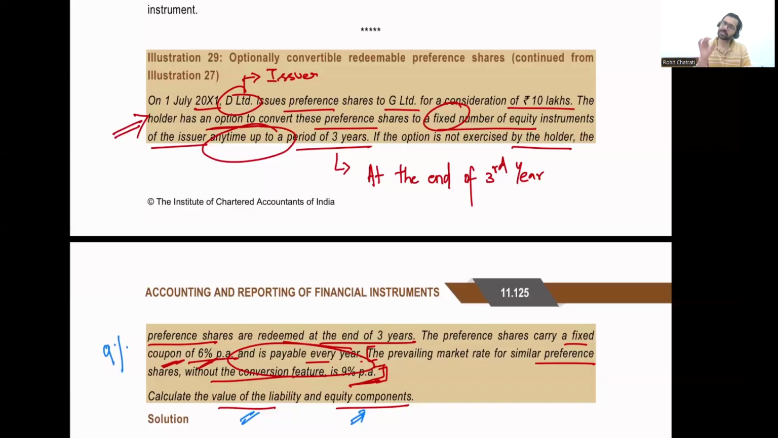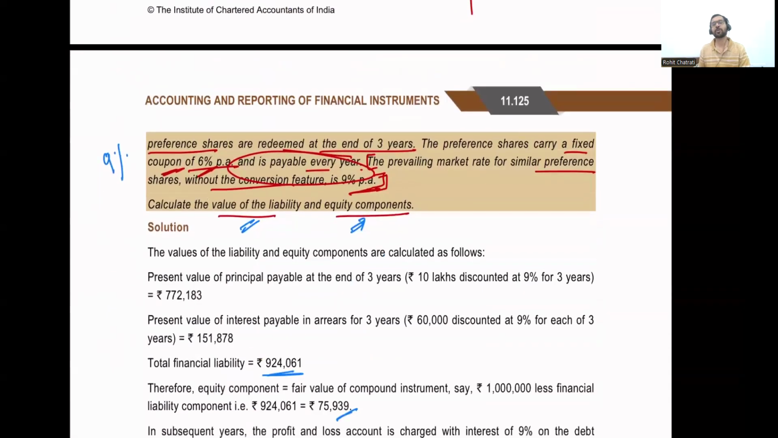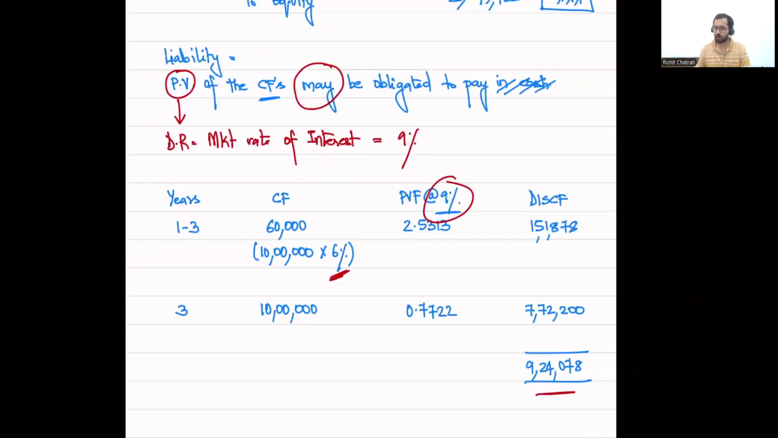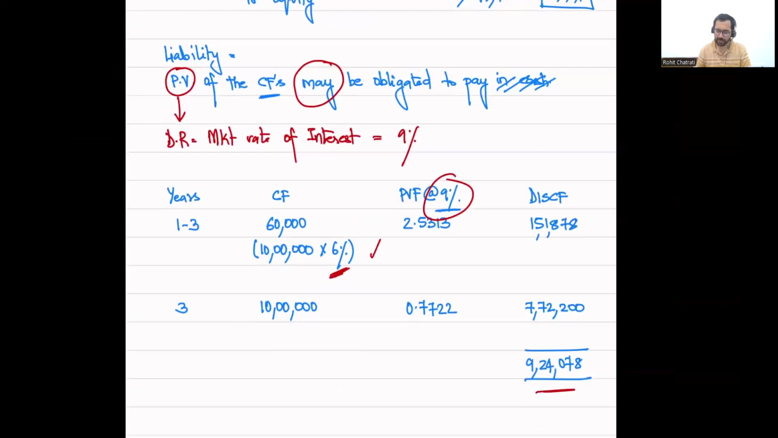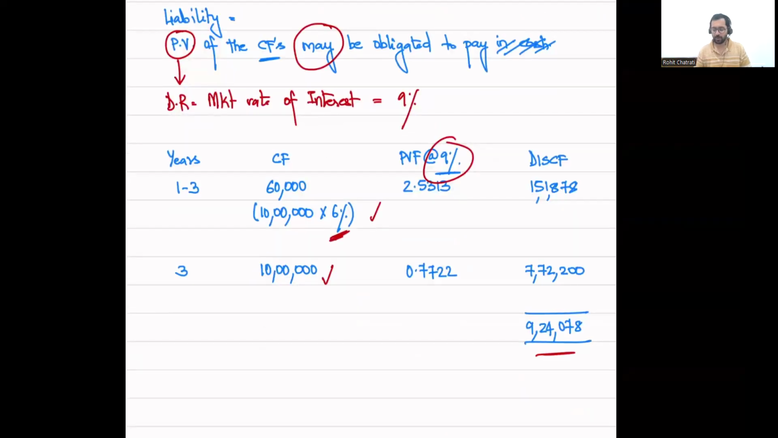So the conclusion is that this is also going to be a compound financial instrument, but the change is going to be in how the value of liability and equity will be calculated. In illustration number 29, we calculated the liability as the present value of the interest we were required to pay and the present value of the principal we were required to pay at the end of the third year. Now, Delimited does not have an obligation to pay cash. It can avoid payment of cash. Therefore, while we measure the liability, we will not take this 10 lakhs into consideration.